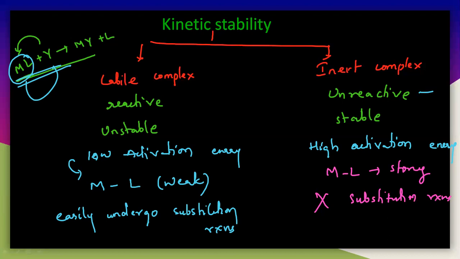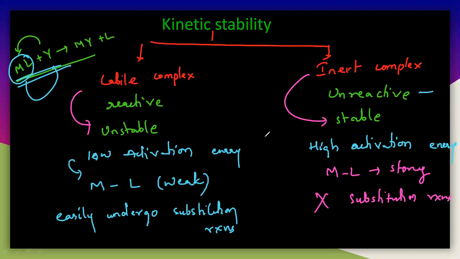So that is a labile complex. So here it is a labile complex and the inert complex. Remember that labile indicates unstable and inert indicates stable in the case of kinetic stability. We will understand this kinetic stability by using different theories. I told you about the thermodynamic stability, that is decided with the Gibbs free energy. But the kinetic stability is decided with the activation energy, and this kinetic stability is labile and inert.